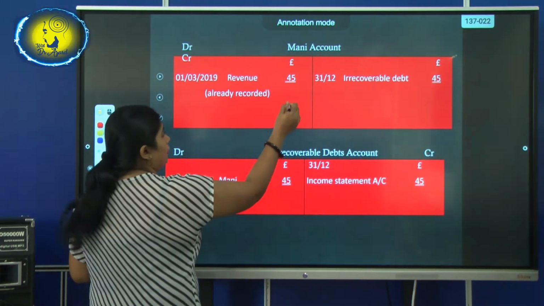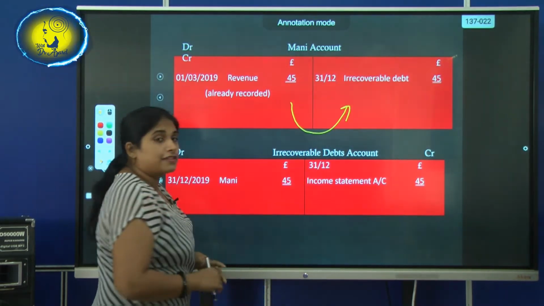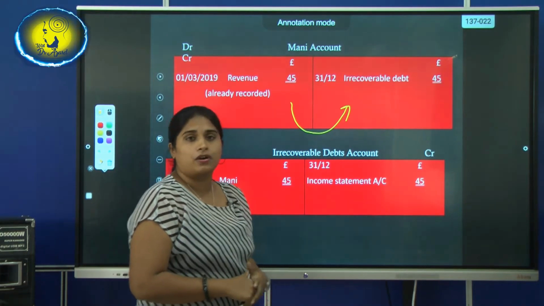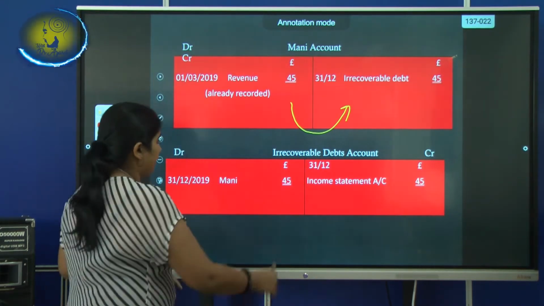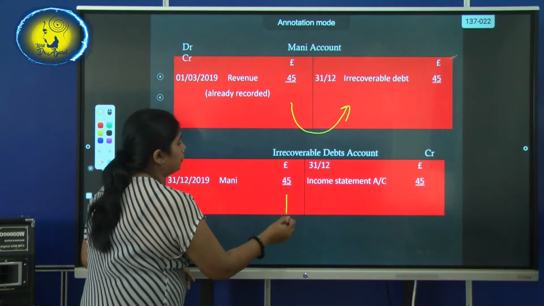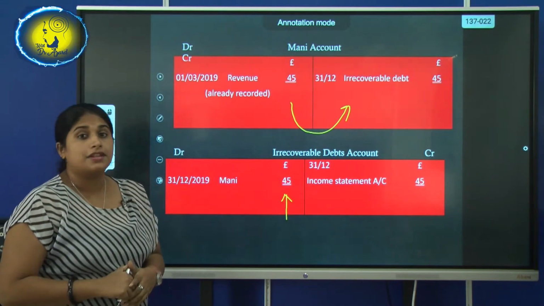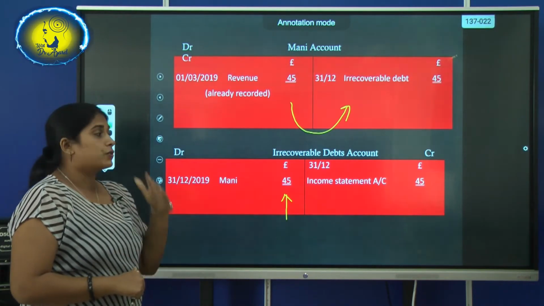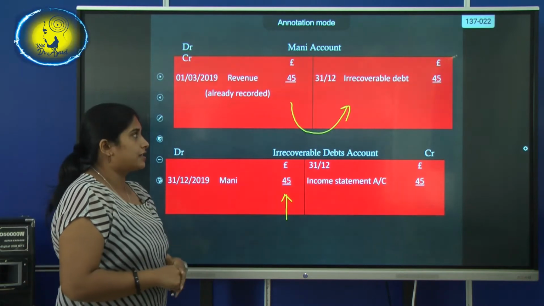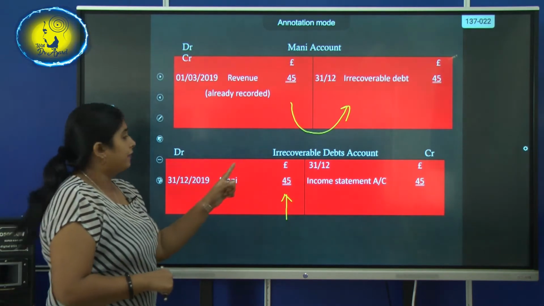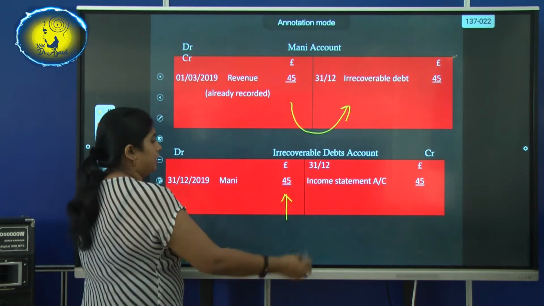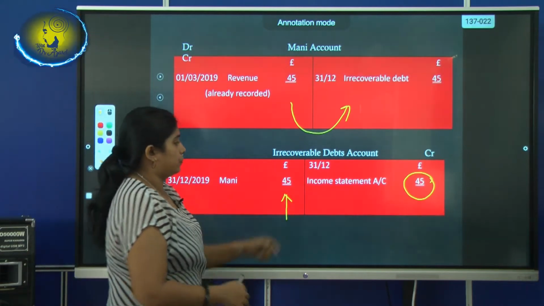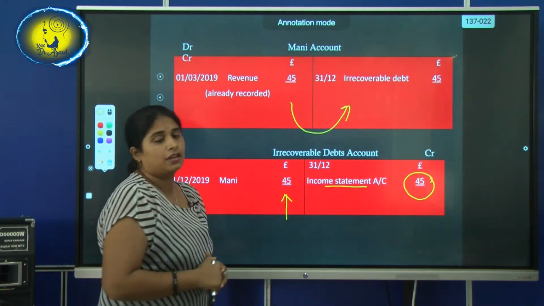So what you have to do is cancel that amount. Which is on the debit side, so to cancel it you have to record it on the credit side. And to enter the irrecoverable debts, you debit the irrecoverable debts account. As I explained, irrecoverable debts is an expense for the business. So at the end of the financial year, which in this example is 2019, the 45 pounds will be transferred to the income statement account.